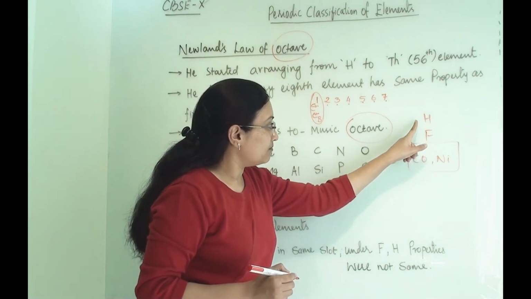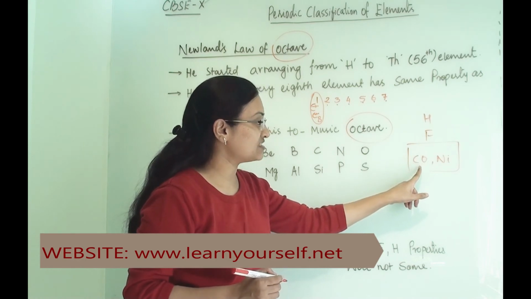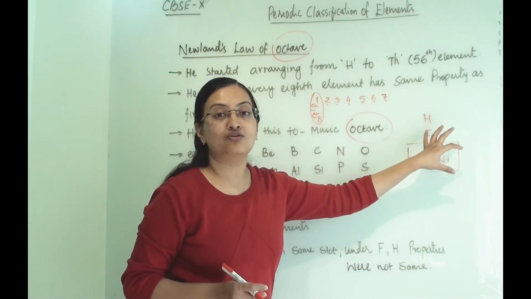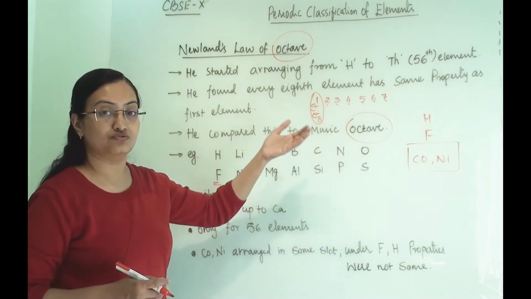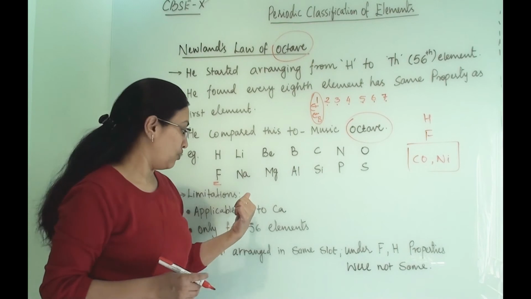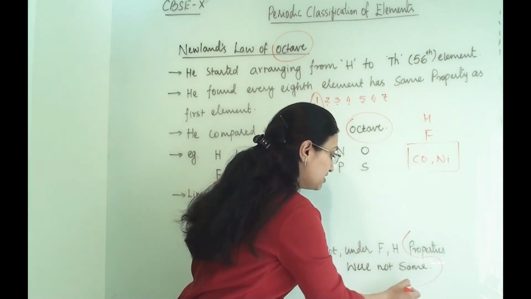After hydrogen he placed fluorine, and after that he placed cobalt and nickel. So these elements' properties do not match with each other. This was the biggest limitation of Newlands' octave law, because those properties were not the same.